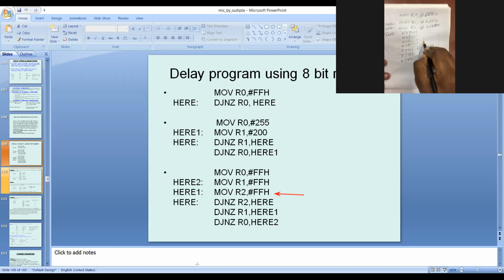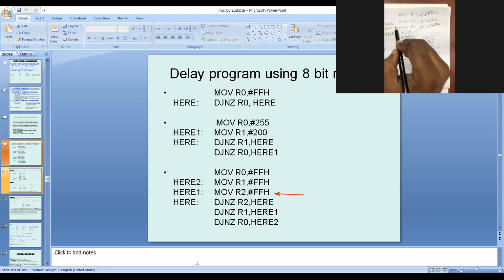So total required is 6 into 255. Calculate it. So 1530.